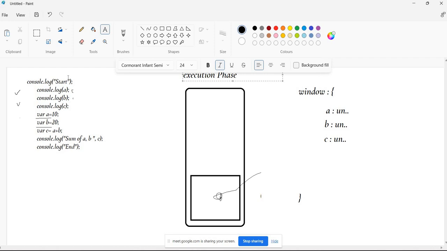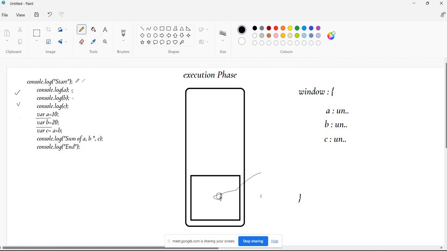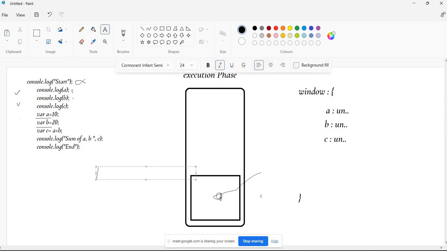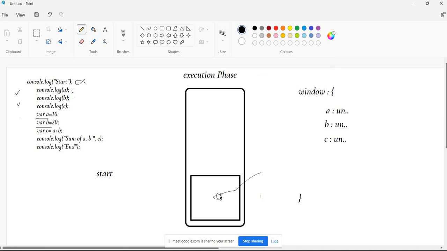Now tell me what will happen for line number 1. It will print start to the console. Fantastic. Then the next line, what will it print on the console? Undefined, sir. Why undefined? Why not 10?